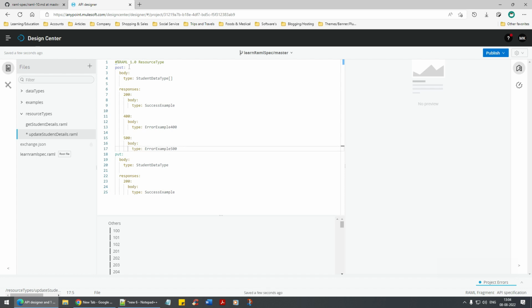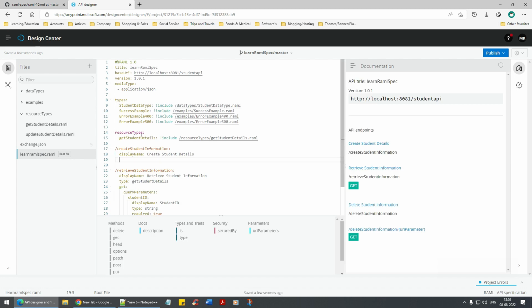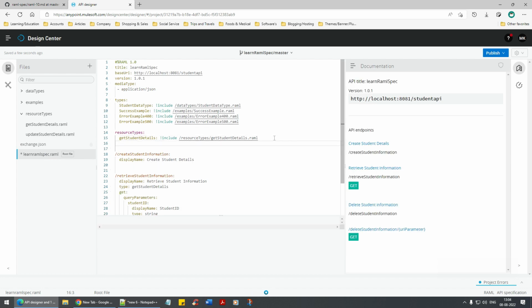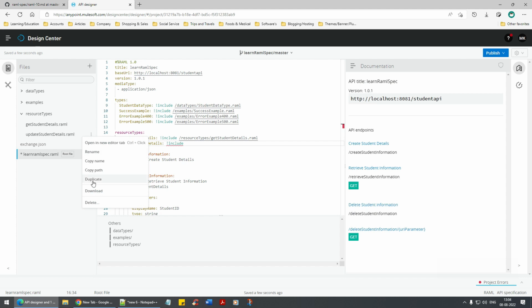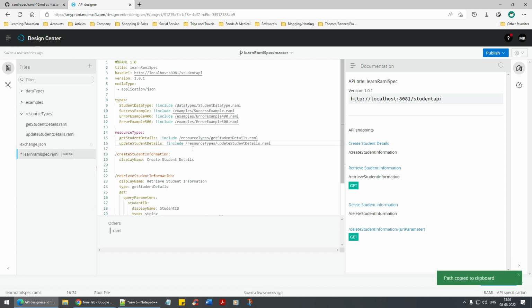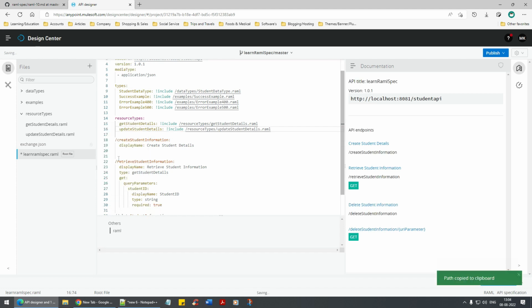Cool. We are done with the indentation. Okay, save it. I mean, auto save it, obviously. Then get student details. I'm going to say update student details, and then I'm going to say include, copy this path, copy path, paste it.